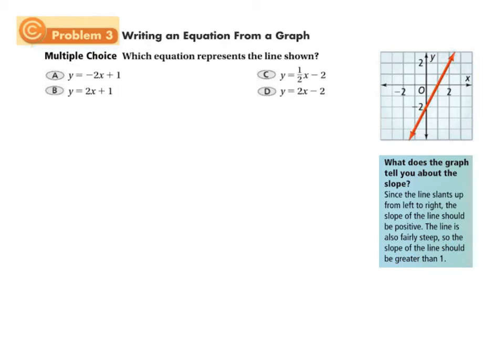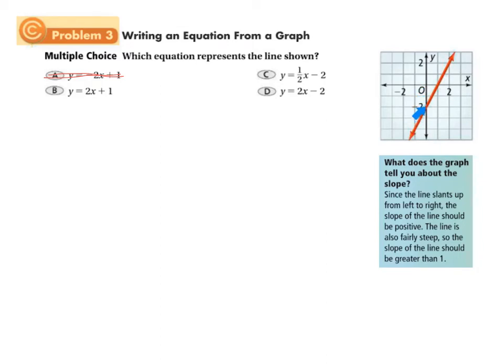But the very first thing that we can do is say, okay, we know that the slope is positive, so we're already going to eliminate this one as a choice, okay? Now, let's eliminate some more. What's another way of doing it? Well, we can say, where does it cross the y-axis? It crosses the y-axis at -2.